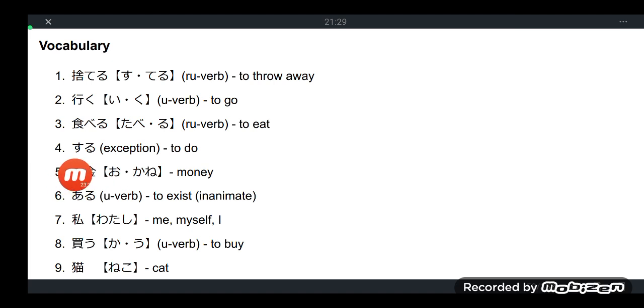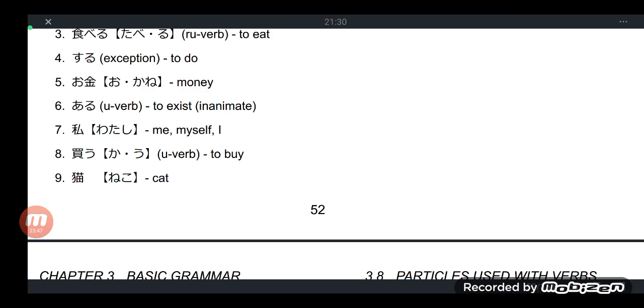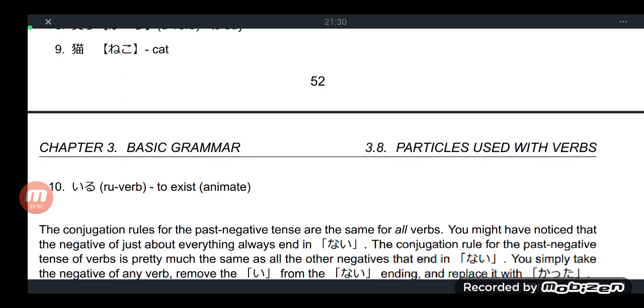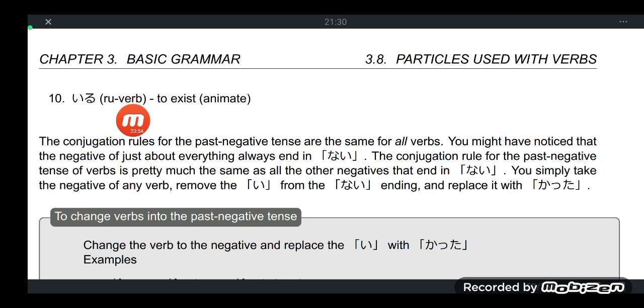Taberu, to eat. Suru, to do. Okane, that's not a verb but a noun, money. Aru, verb of existence for inanimate or non-living things. Watashi, myself. Kara, by. Neko, cat. And then iru is a verb of existence for animate or living things like animals and people.